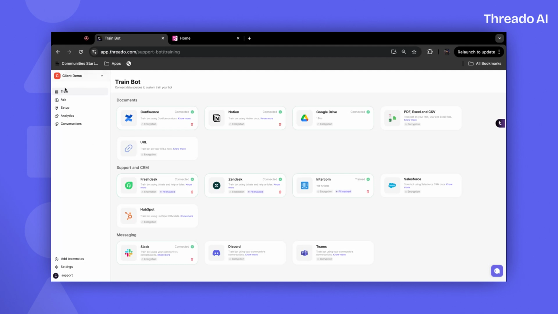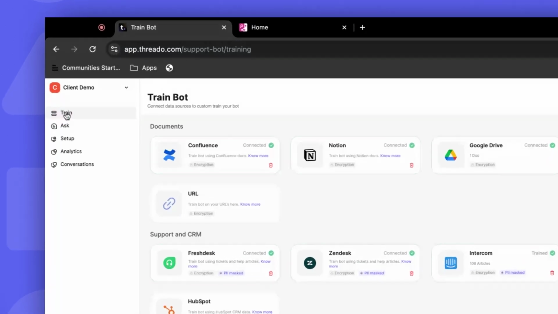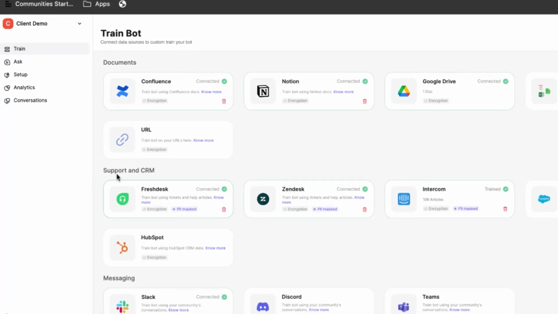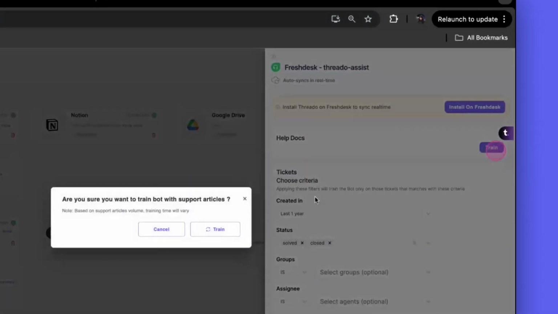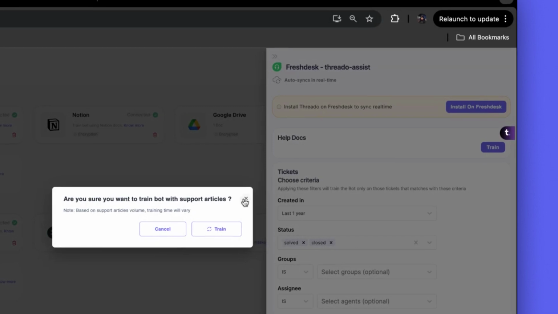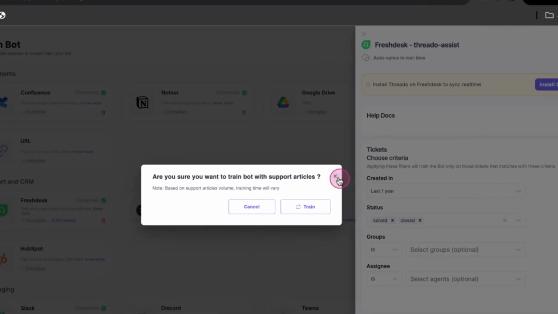To get started, navigate to the training section and select Freshdesk under the Support in CRM category. This will display a list of items that you can train Freshdesk on, including help articles. Upon clicking on Train, the bot will import all the published support articles. The duration of this process will vary depending on the number of articles.